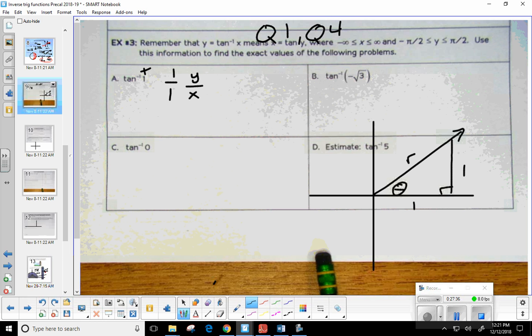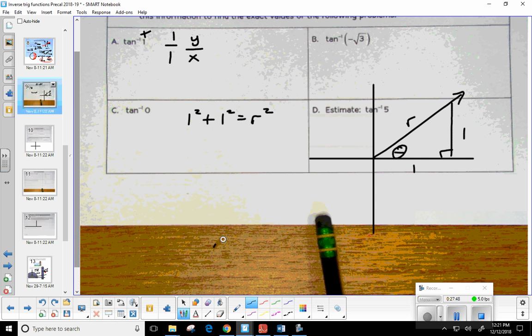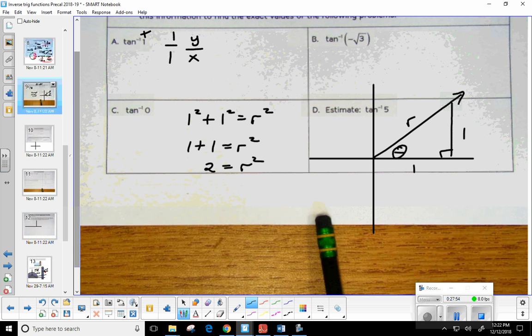So what would be my equation for that? Lilybell said 1 squared plus 1 squared equals r squared. So 1 plus 1 equals r squared. 2 is equal to r squared. And how do I get r from r squared?